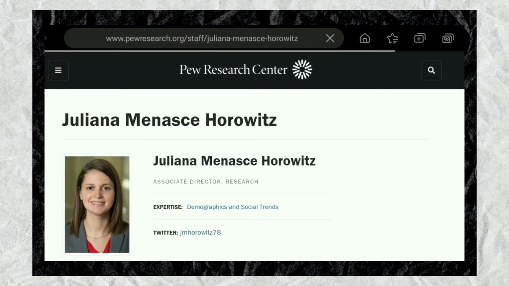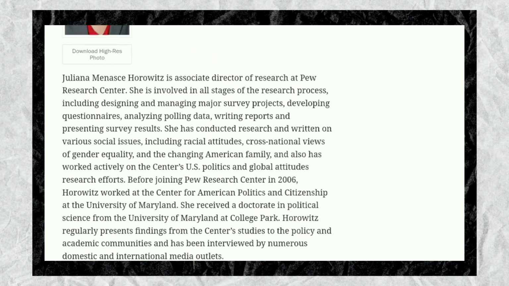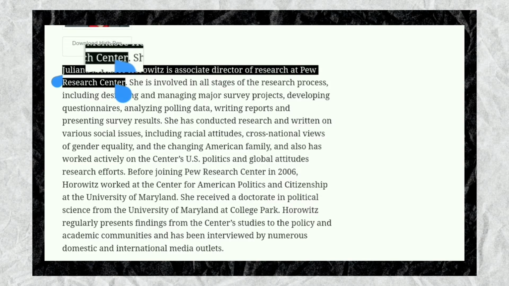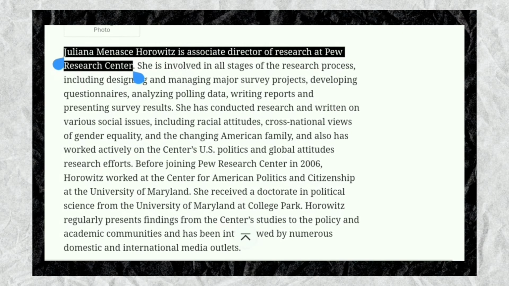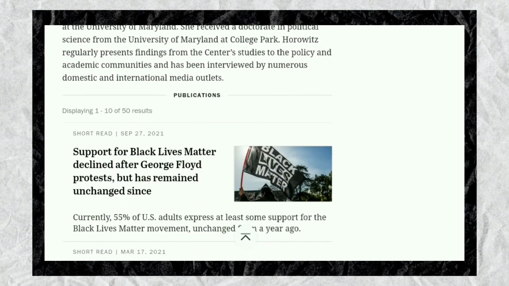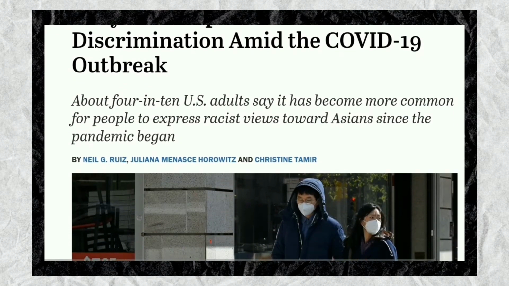As you can see, we can find information such as her credentials just like the first author. She is an Associate Director of Research at the Pew Research Center, as stated in this section. So, here are some of her other publications, some of which are related to our topic. And let's take a look at the last author.